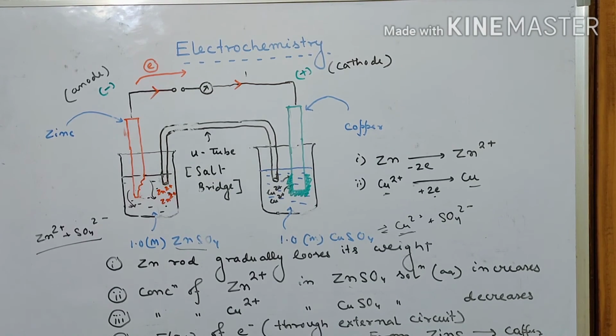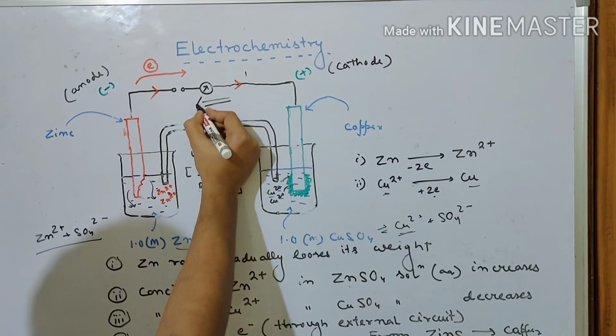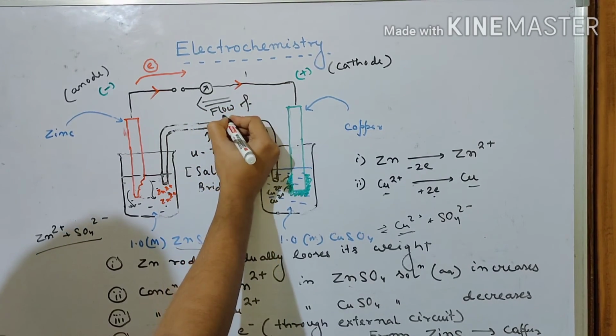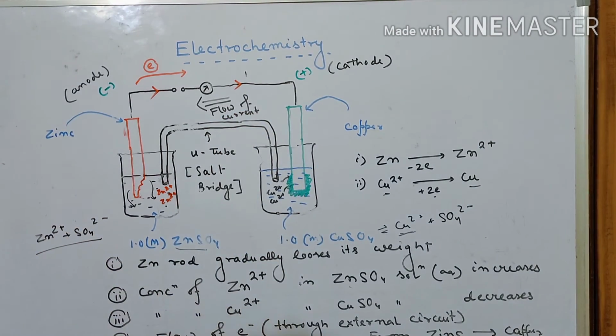On the opposite side, exactly on the opposite side, the electricity will flow from this to that. It is the flow of current. So current is flowing from cathode to anode. So this is how the electrochemical cell is being completed.